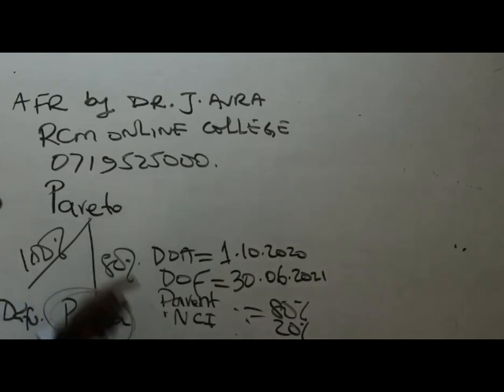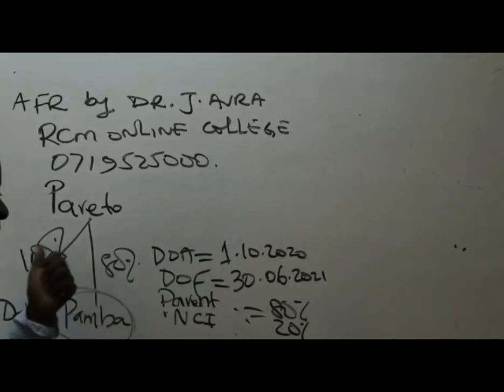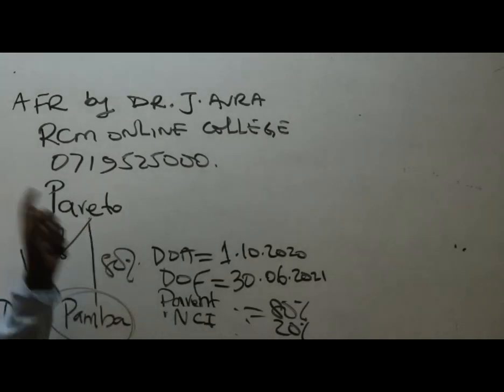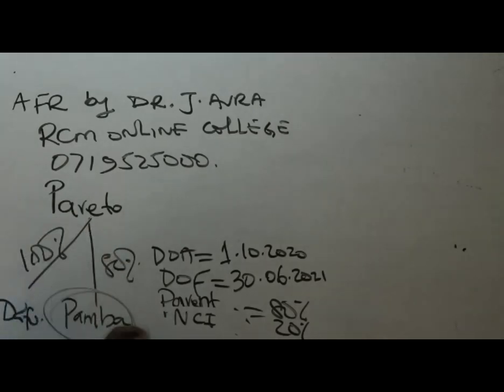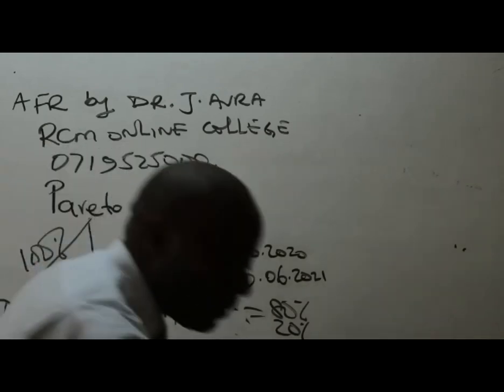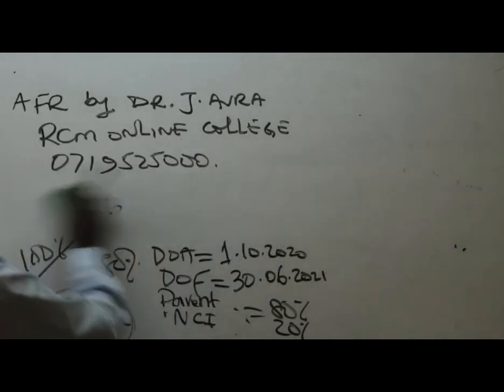But for now, at the date of acquisition, Dafu is a subsidiary, and 80% Pamba is a subsidiary because we are in control. Pareto is in control. So that is the end of step number 1. From there, we go to step number 2.